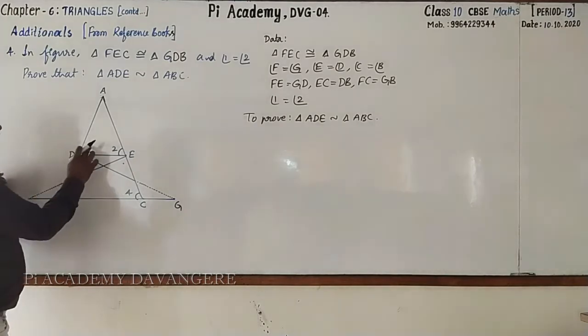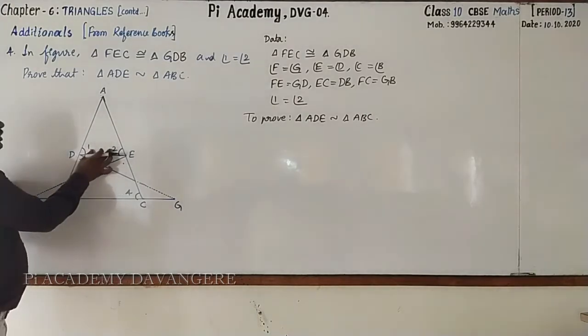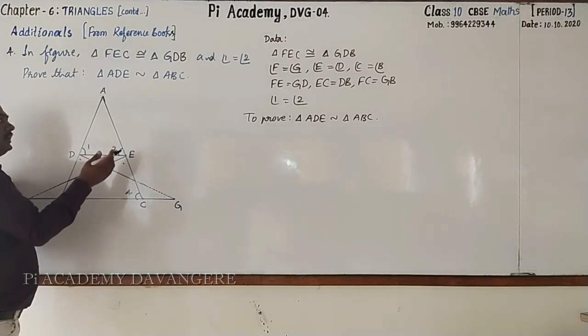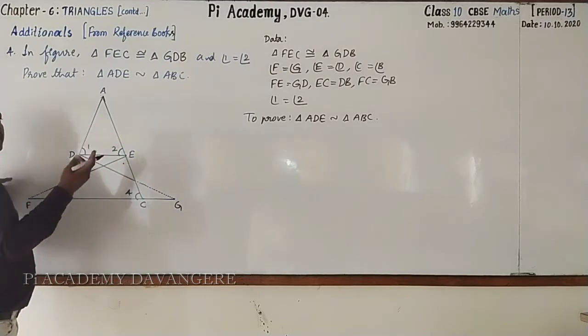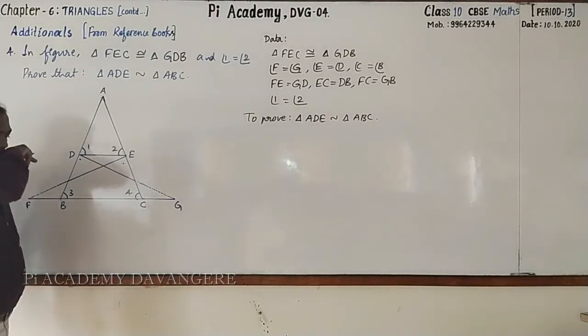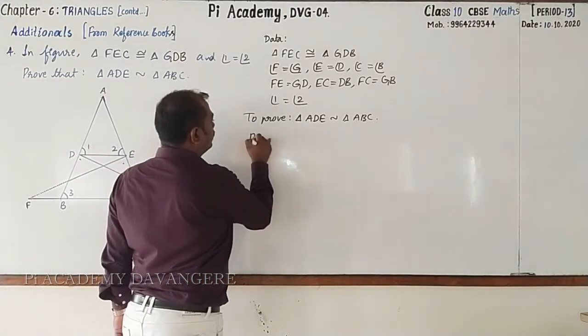Observe it. Here angle 1 and angle 2 are equal in this triangle, that is in triangle ADE. We know that property, that is the sides opposite to equal angles are equal. Hence AD equal to AE, right?